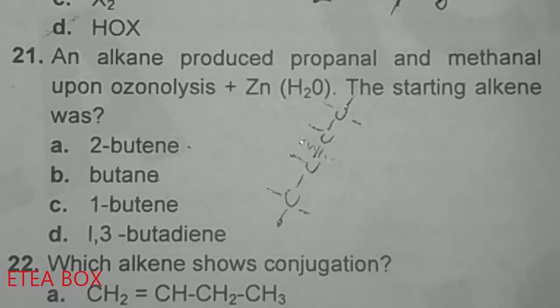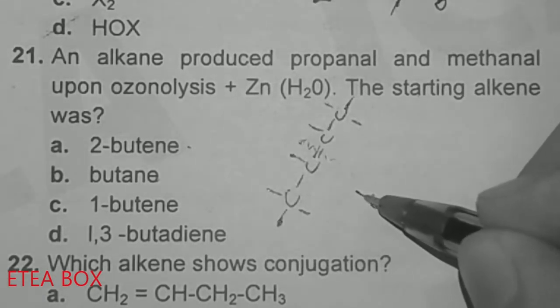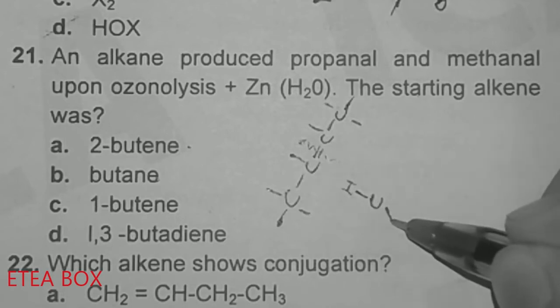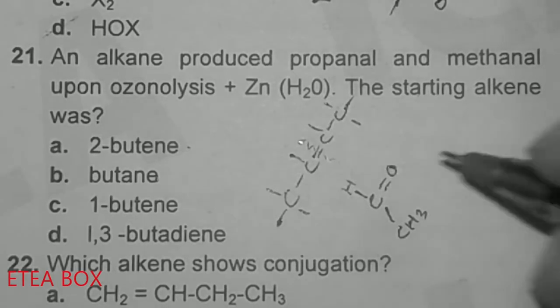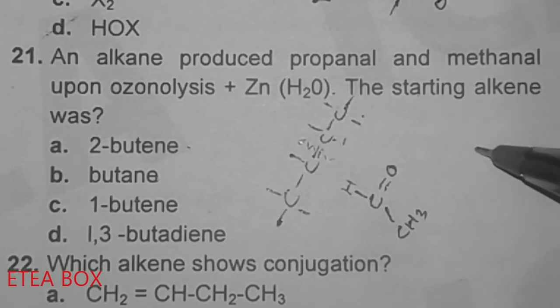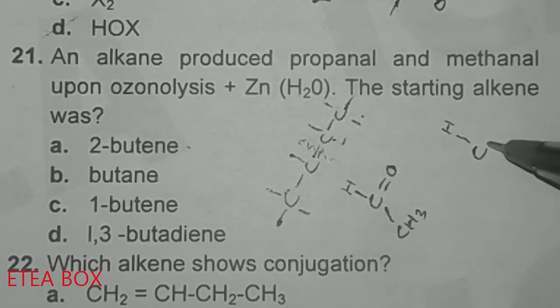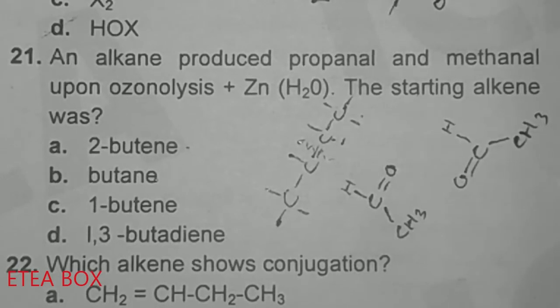Break this double bond and combine oxygen with each carbon, like CH with CH3 and a double bond with O. And take the other one, combine the double bond with CH and CH3. So this is the trick for ozonolysis: break the double bond and combine oxygen with it. Now look at the product: it is ethanol here, and here it is also ethanol. So option A is incorrect.